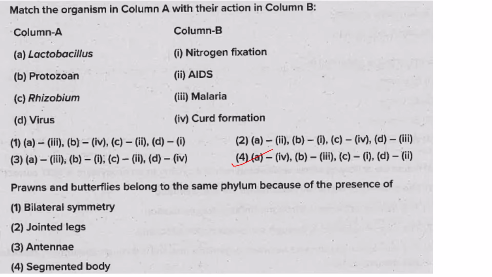Then next one, prawns and butterflies belong to the same phylum because of the presence of. So they belong to the phylum Arthropoda. Arthropoda have jointed appendages, segmented body and hard exoskeleton made of chitin. So bilateral symmetry, no. Jointed legs, yes. Antenna, yes. Segmented body, that's also correct. But in your answer key, only jointed legs is given. As per me, 2 and 4 are correct.